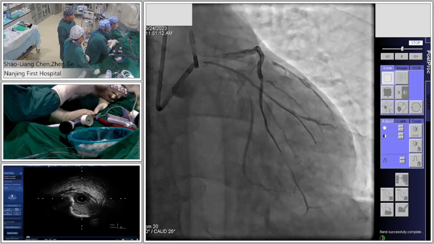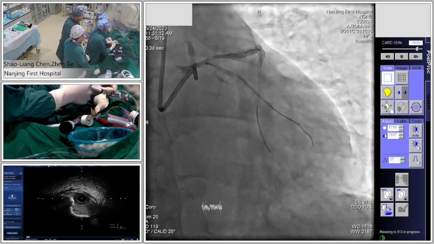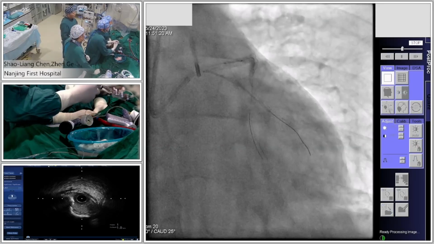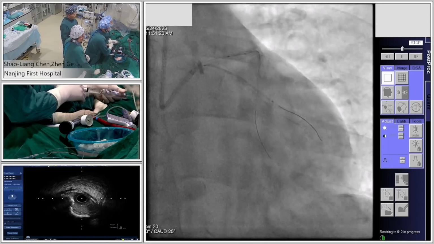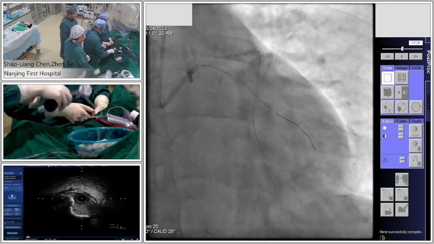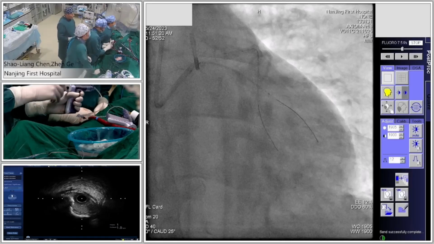How much? Probably we need to pull back a little bit. Yeah, because I want to do the crush. Okay. Almost 0.5 millimeters. Yeah, here. Fine. Okay. Very good position.